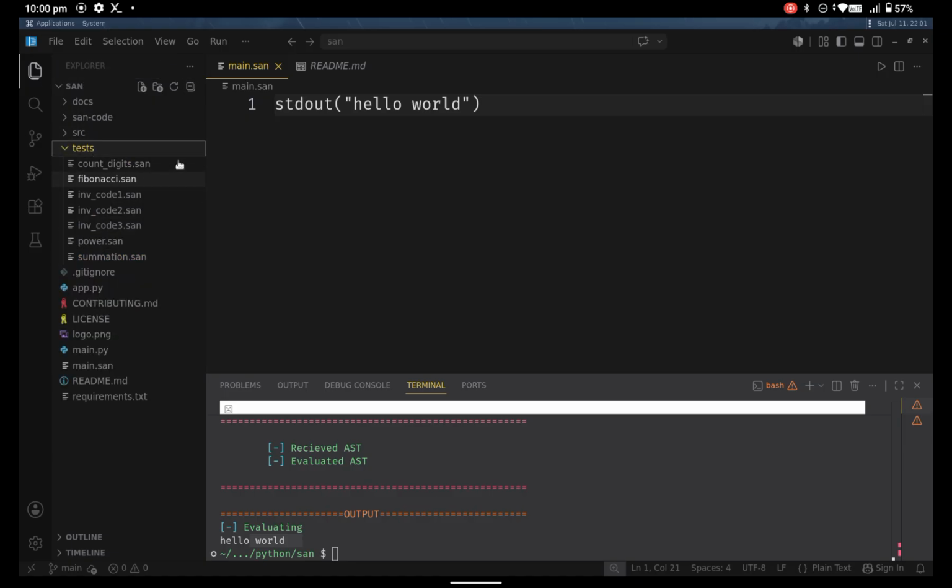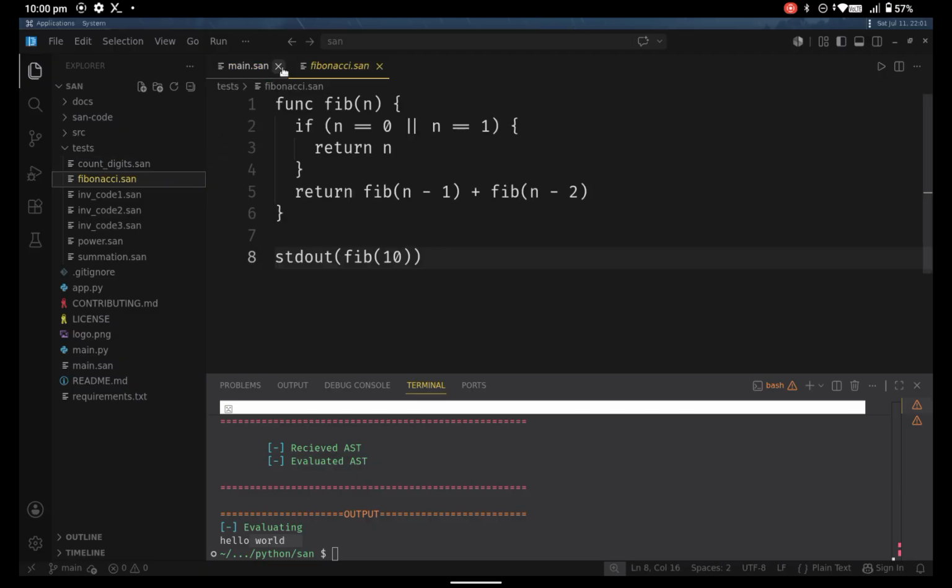So let's run the Fibonacci one. First of all, we will run the entry point, then give it the file path. So it's in the tests folder named Fibonacci.san.